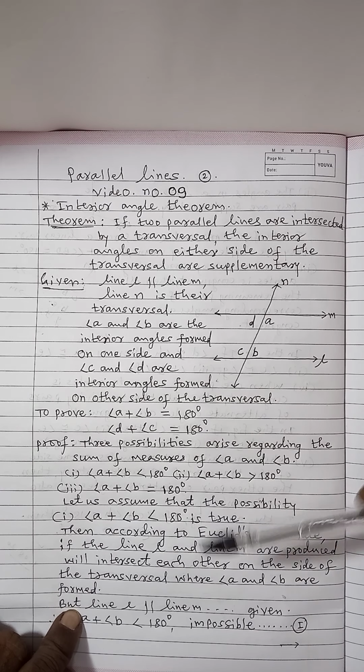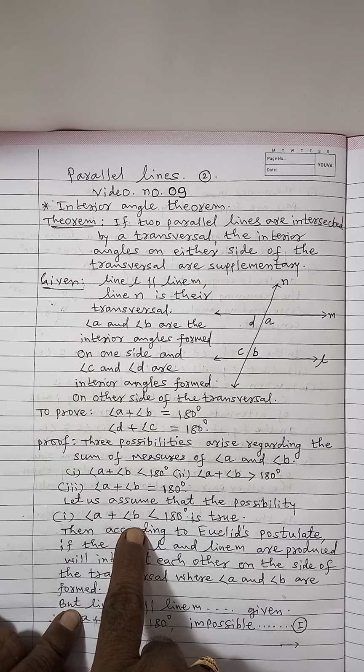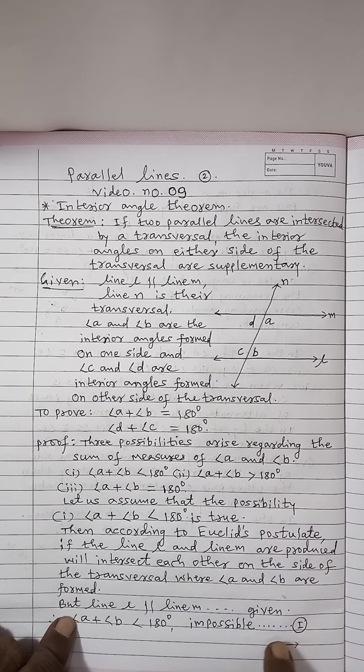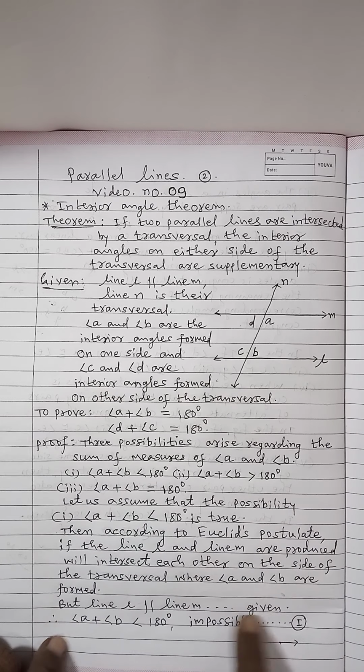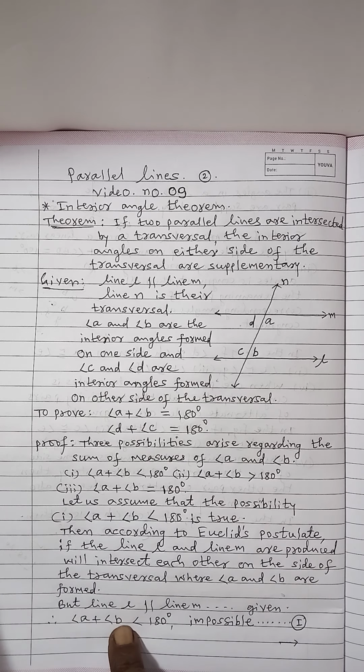So what we assumed, that angle A plus angle B is less than 180 degrees, is wrong. So here it is, we are given this. Therefore, angle A plus angle B less than 180 degrees is impossible. This is result number 1. Means this is not possible or this result is not true.